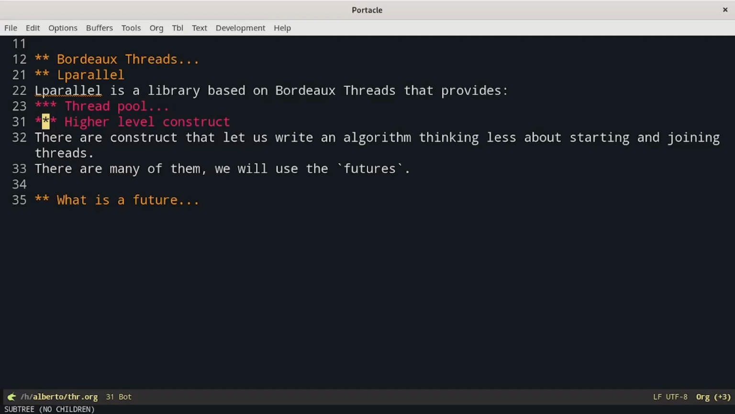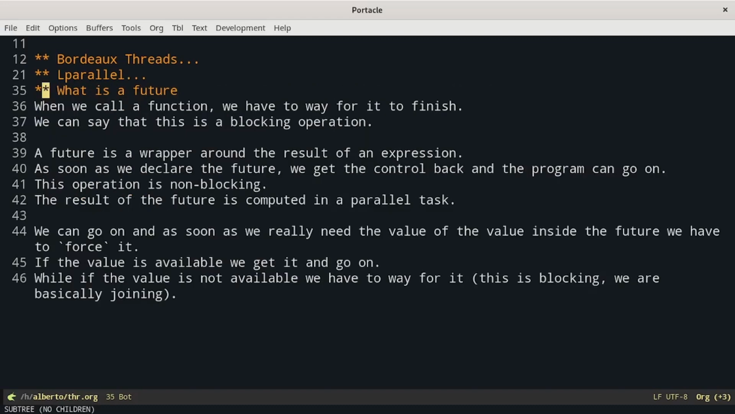We will use futures. Let's talk about what futures are. When we call a function, we have to wait for it to finish. We can say that this is a blocking operation. A future is a wrapper around the result of an expression. As soon as the future is declared, we get the control back and the program can go on. This operation is non-blocking. The result of the future is computed in a parallel task.